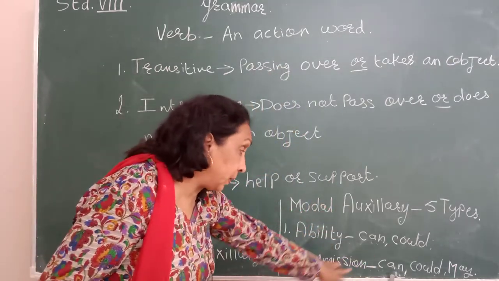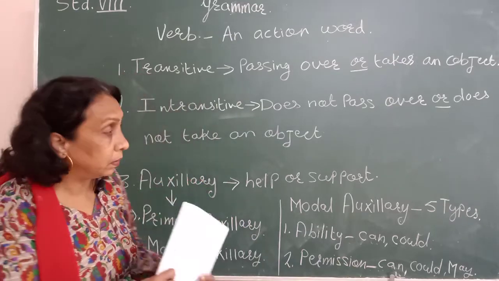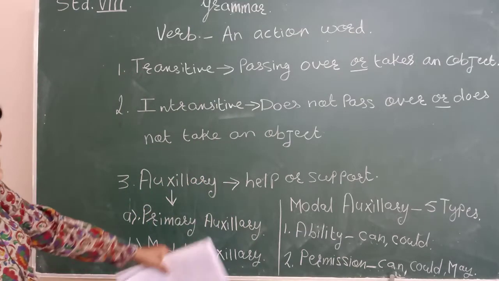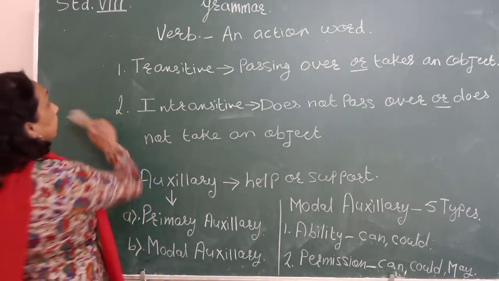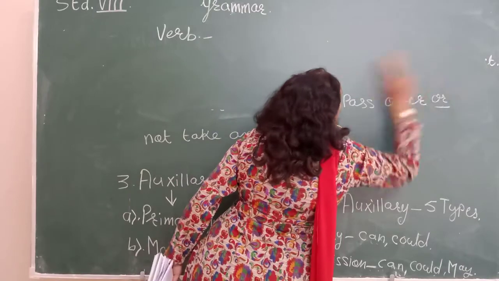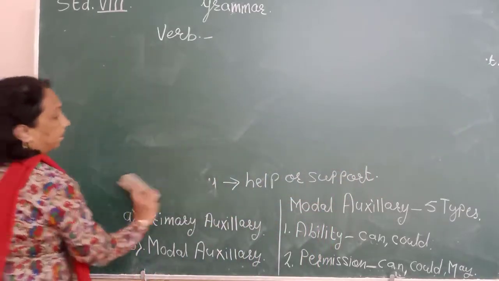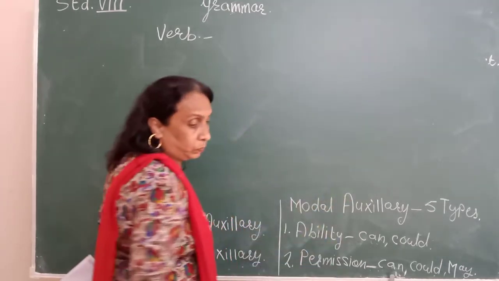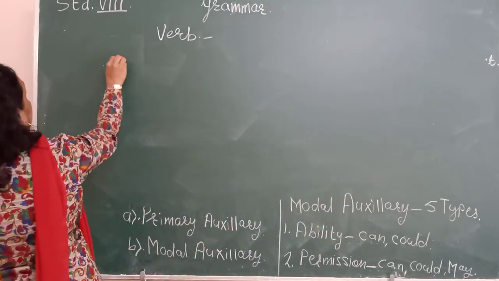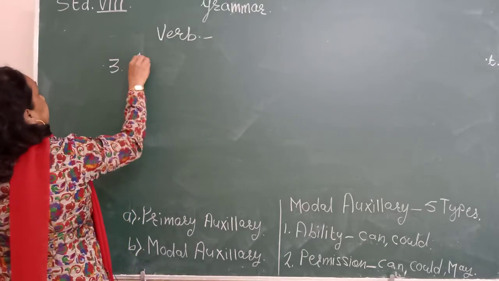Some examples of permission. Now the third one is, see here, modal auxiliary. First is ability, second is permission, and third one is advice.